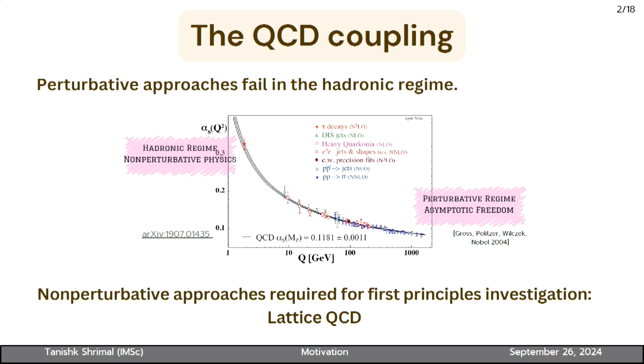This is the plot of the QCD coupling as a function of scale. As you can see, at low energies the coupling is very strong, and this is also called the hadronic regime or non-perturbative physics. At large energies it is the perturbative regime, also called asymptotic freedom. The regime we are interested in is the hadronic regime, and for that we have to use non-perturbative approaches. One of the first-principle approaches is lattice QCD.